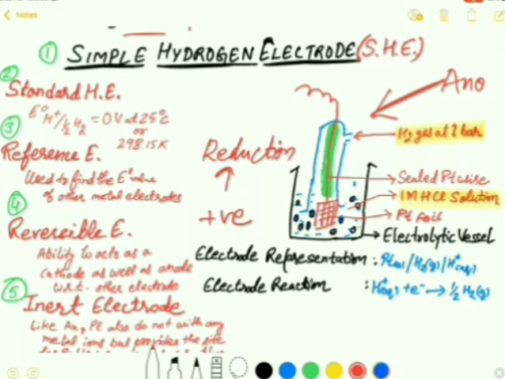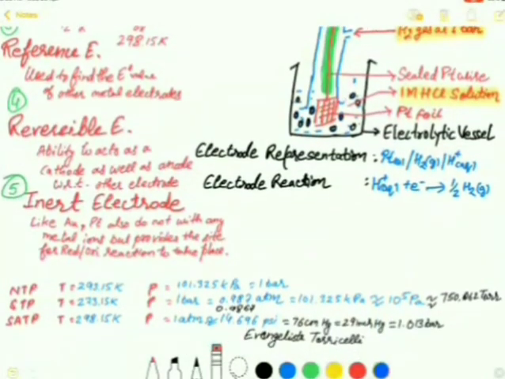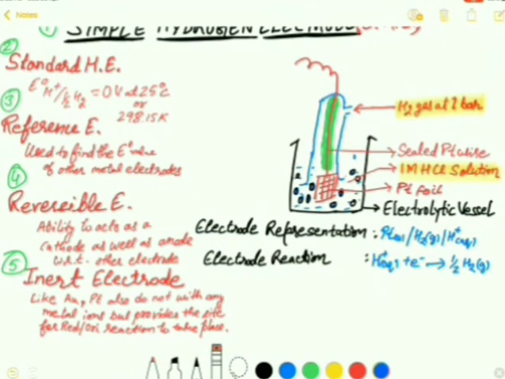So the next thing we will discuss here is inert electrode. This simple hydrogen electrode is also called as inert electrode because it just provides the site for the redox reaction to take place, whether it is reduction reaction or oxidation reaction. And this platinum metal, which is the main basis of this hydrogen electrode, like the gold metal, it is inert and does not participate in any reaction with the electrolyte.